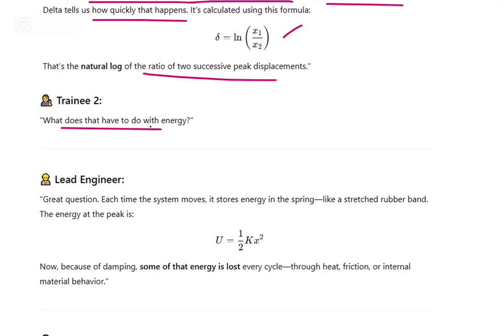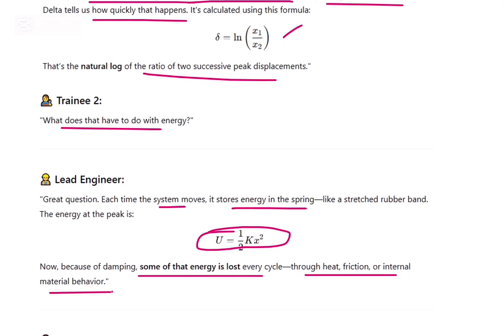What does that have to do with energy? Each time the system moves, it stores energy in the spring, like a stretched rubber band. The energy at peak is half into kx squared. Because of damping, some of that energy is lost every cycle through heat, friction, and internal material behavior. Material hysteresis we used to talk about, right? That's internal material behavior.